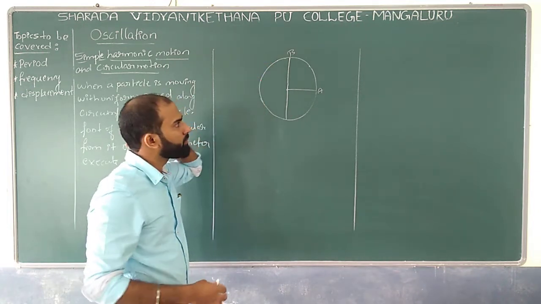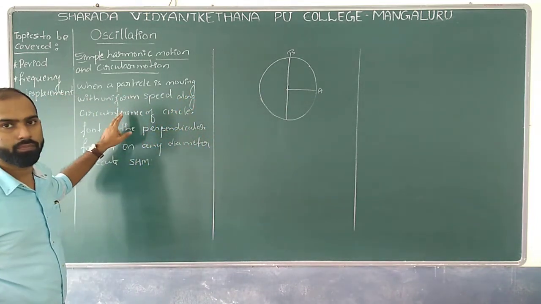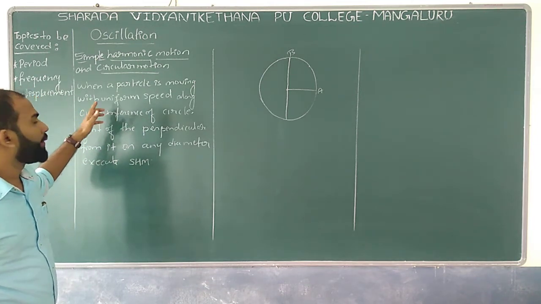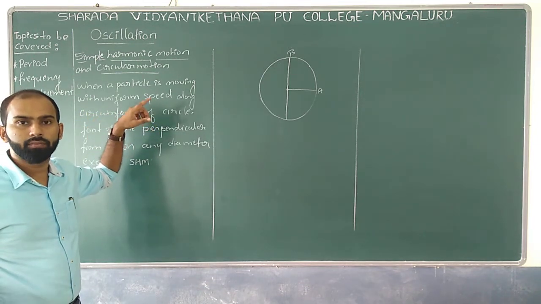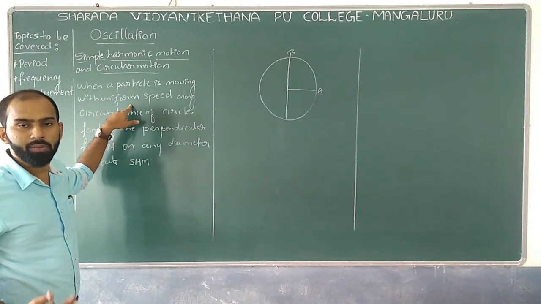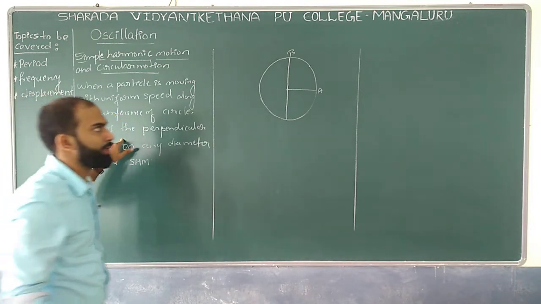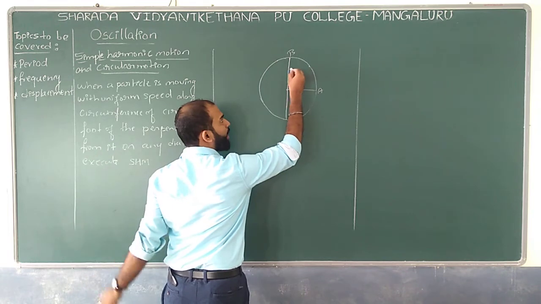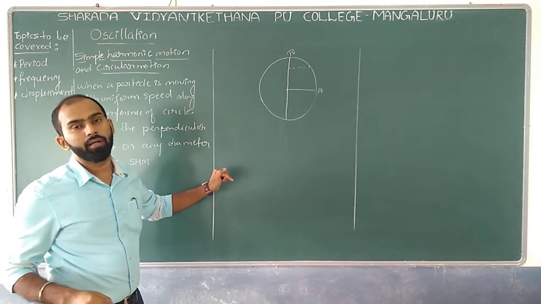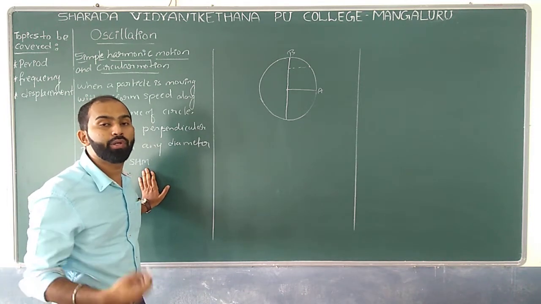Now, according to what is mentioned on the board: when a particle is moving with uniform speed on the circumference of a circle, the foot of the perpendicular on the diameter of the circle executes what?